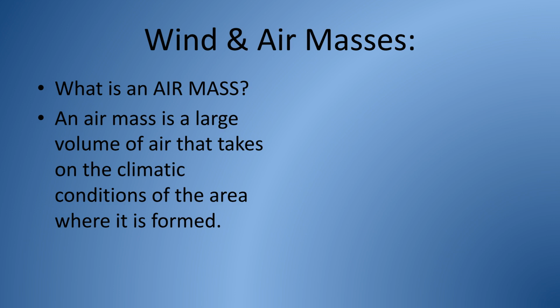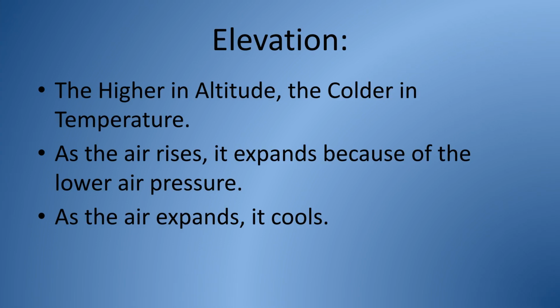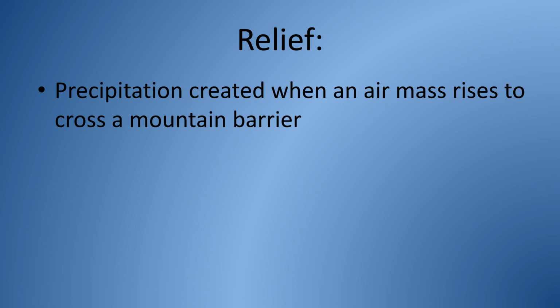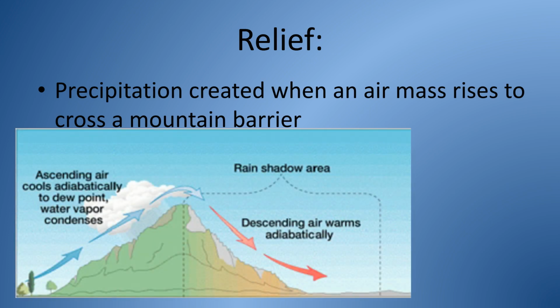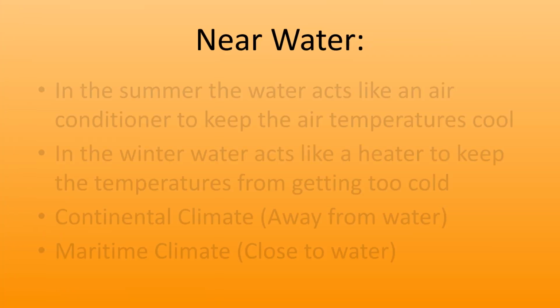An air mass is a large volume of air that adopts the climatic conditions of the area where it forms, transporting these conditions as it moves. Elevation is another important control. Generally, the higher the altitude, the colder the temperature. This is because as air rises, it expands due to lower pressure, and this expansion causes it to cool. Relief, particularly mountain barriers, influences precipitation. Relief precipitation occurs when an air mass is forced to rise over a mountain, leading to cooling and condensation on the windward side. Proximity to water also matters.